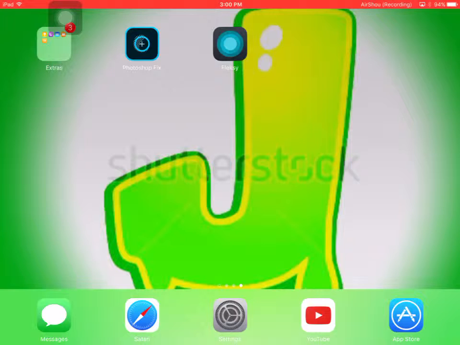Today, I'm going to be showing you how to make your custom keyboard. So as you can see, this app right here, Flexi, you can go and download it in the App Store.